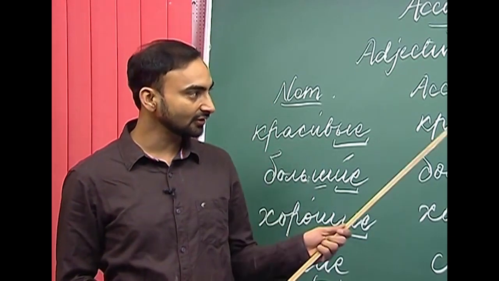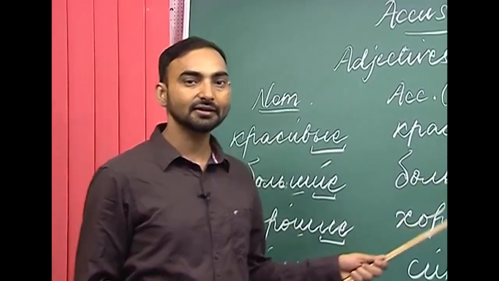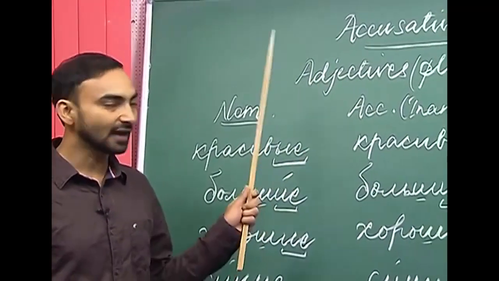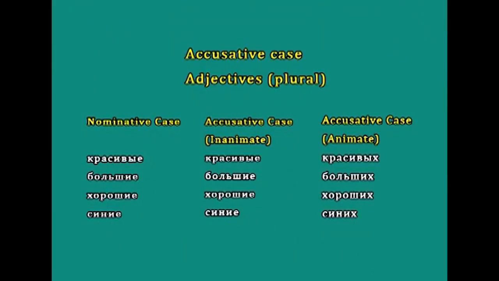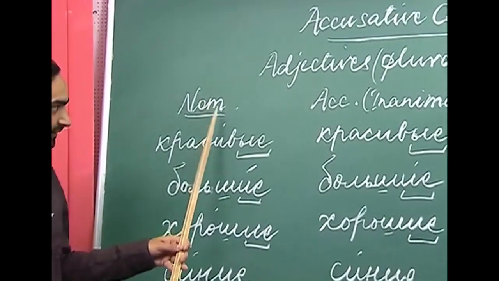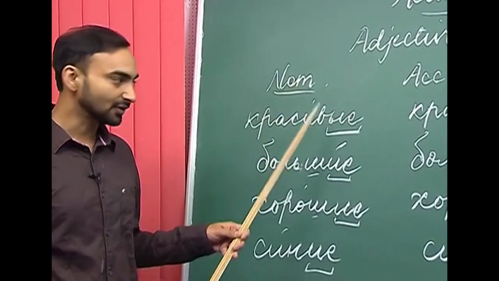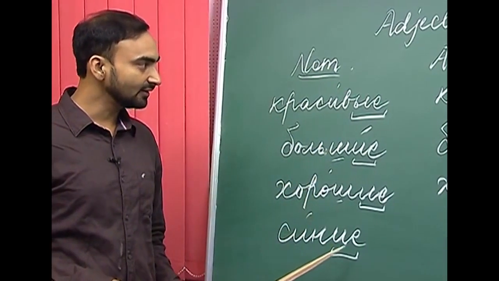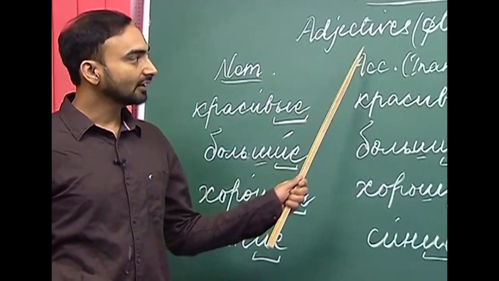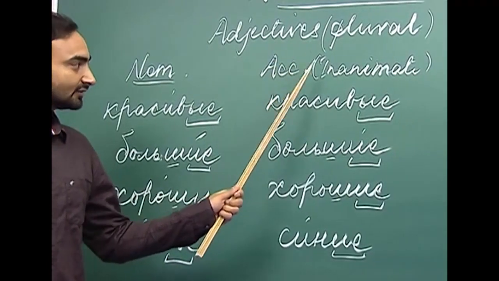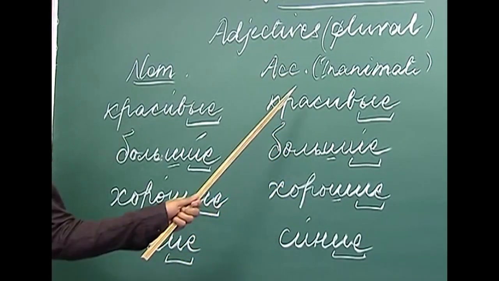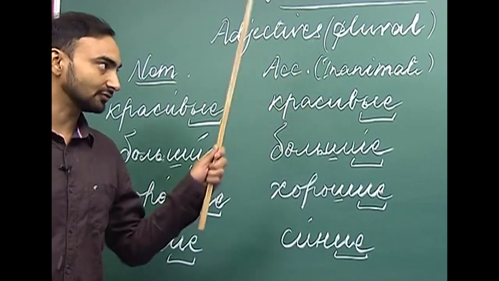So, let us have a look at the changes if the adjective qualifies animate nouns. Here, as you can see, I have written the nominative case forms of the adjectives in plural and then the accusative case forms if they qualify inanimate nouns.